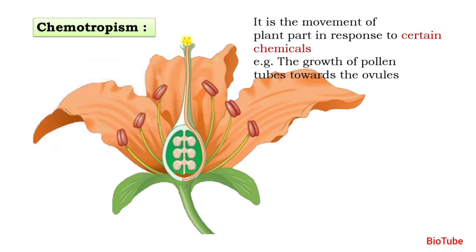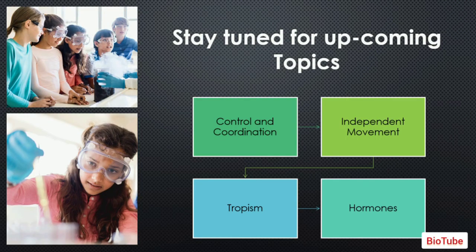The growth of the pollen tube towards the ovule will help in the movement of the male gamete towards the female. This is because of the chemical which was secreted. So this response or movement of the pollen tube in response to a chemical is what is termed chemotropism.